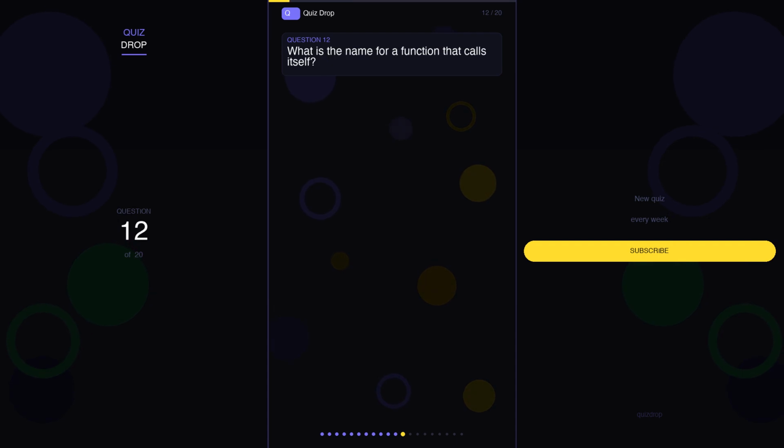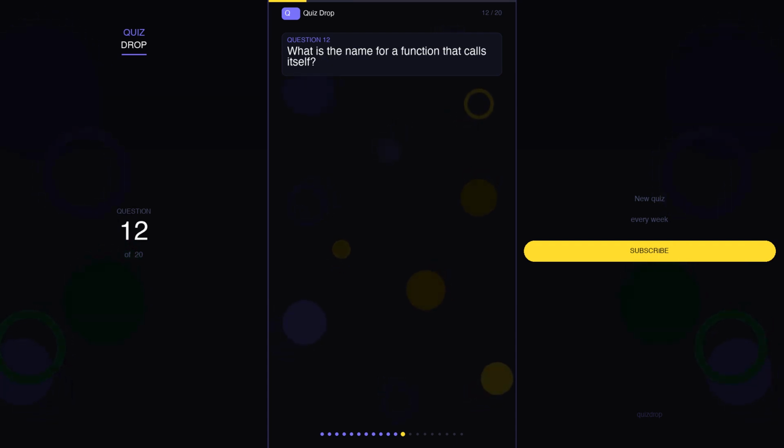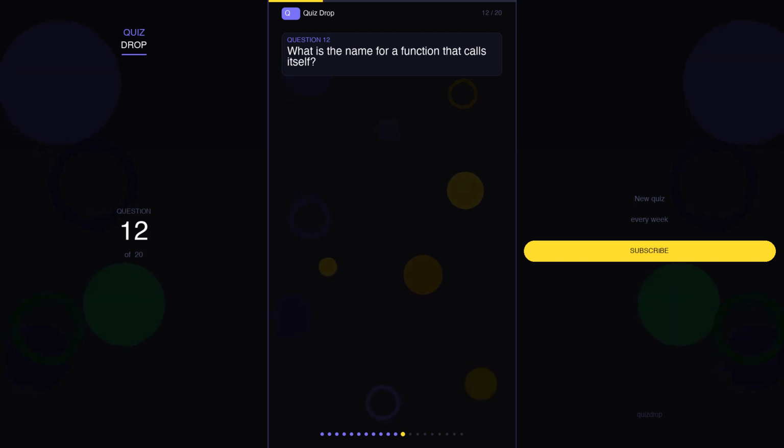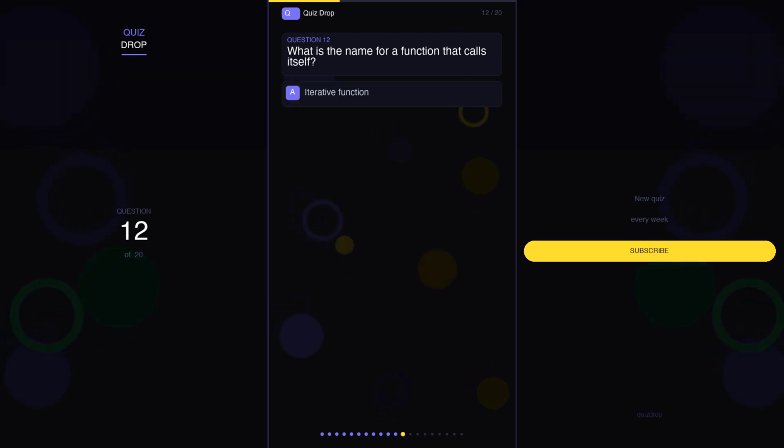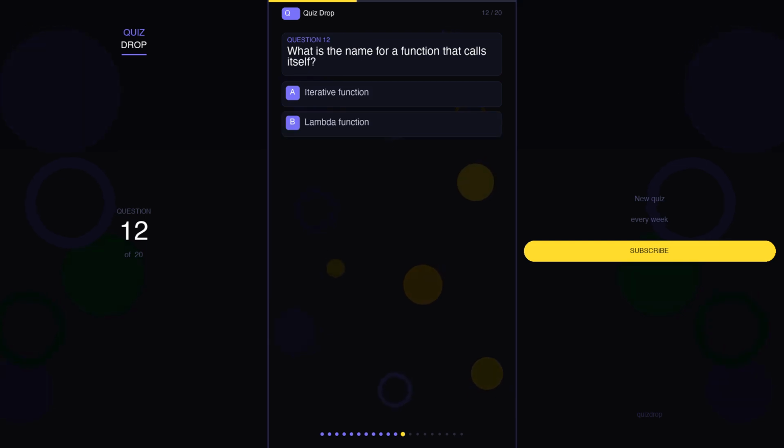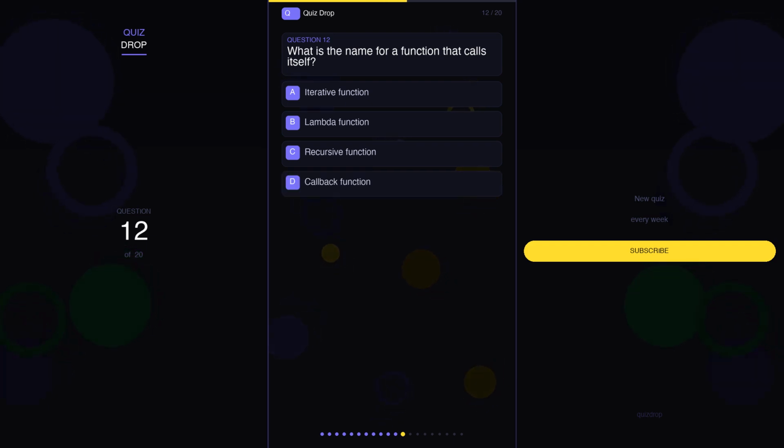Question 12. What is the name for a function that calls itself? Your options are A. Iterative function. B. Lambda function. C. Recursive function. D. Callback function.